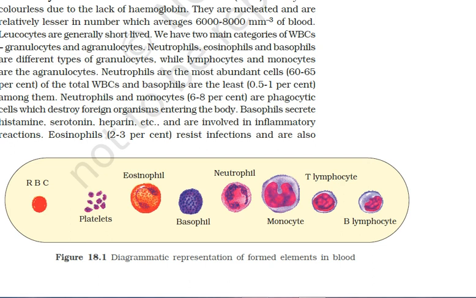Both are very important because they are responsible for immune responses in our body. Immune responses means building up our immunization, that is resistance power.